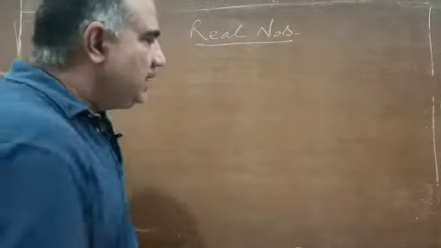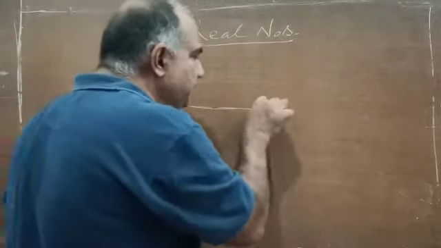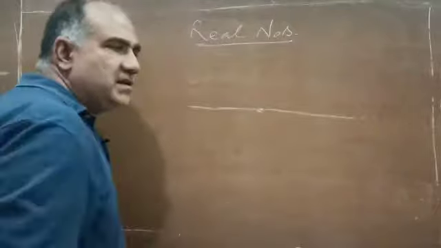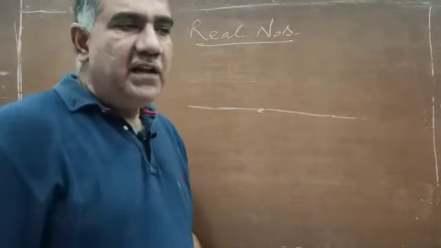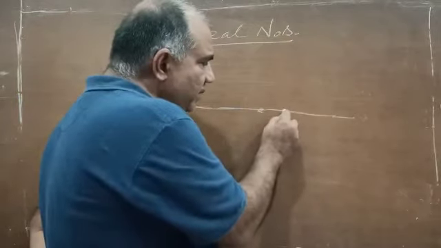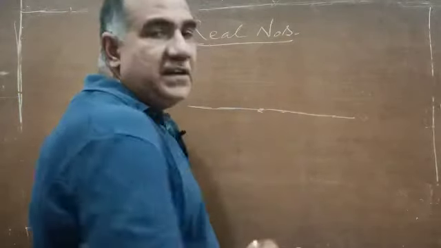And now, representation of these numbers, real numbers, on the number line, if you say. So every point on a number line definitely represents a real number.